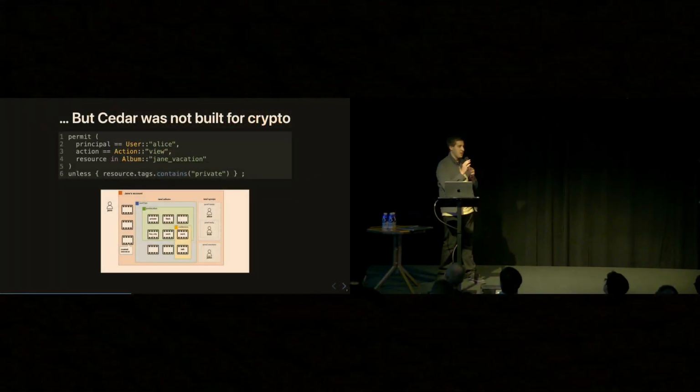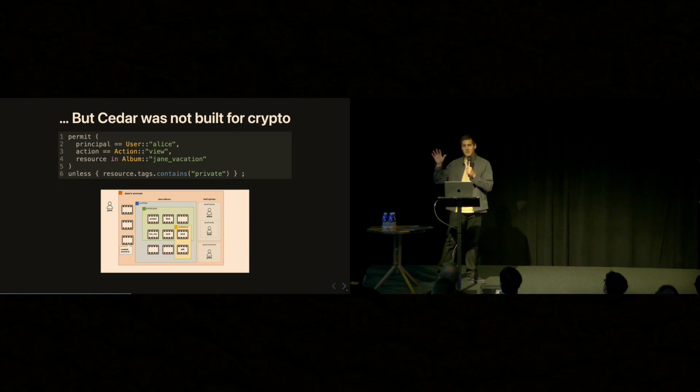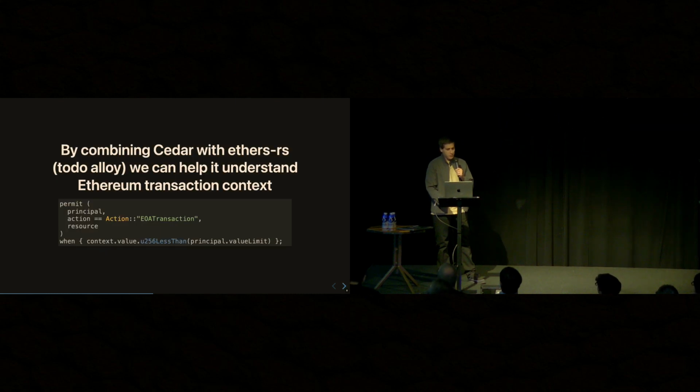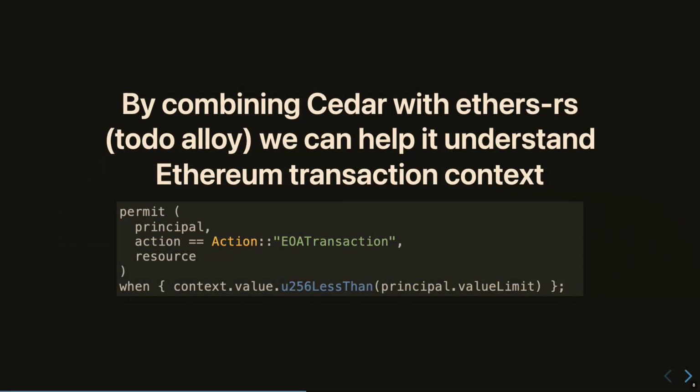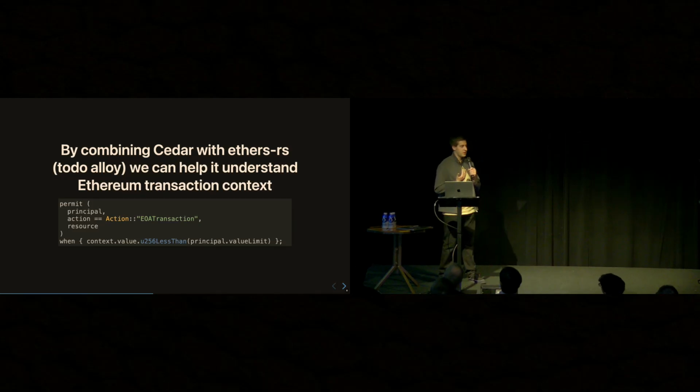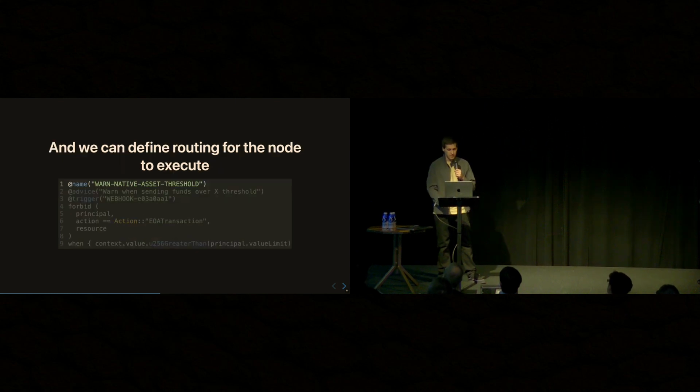We're still talking about people trying to interact with resources given certain contexts. So how can we make a language like this understand crypto contexts? So we integrated Cedar with ethers-rs, with a to-do to integrate Alloy. And make it so that we can help this policy engine, this general purpose routing and policy decisioning tool, understand the context of transactions and decide when transactions should be broadcast, when they should be broadcast via alternative means, and when they should be perhaps blocked or sent for additional confirmation.